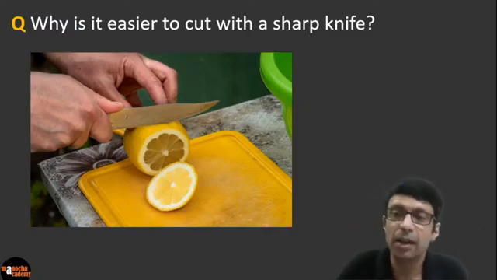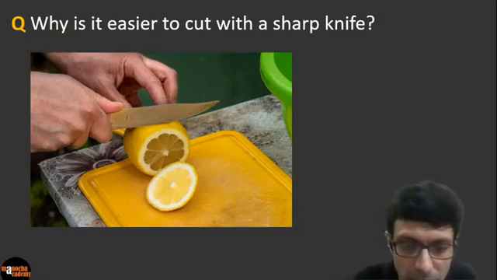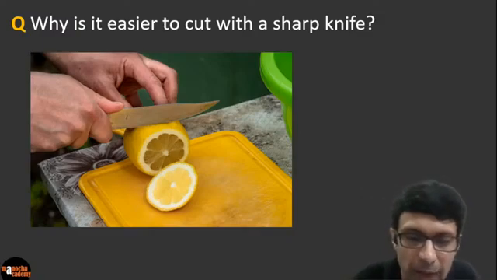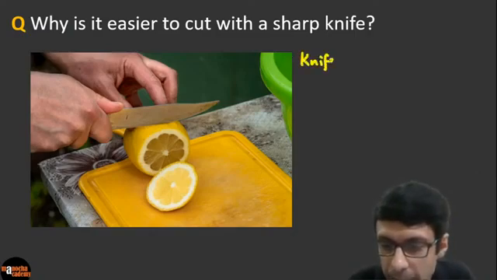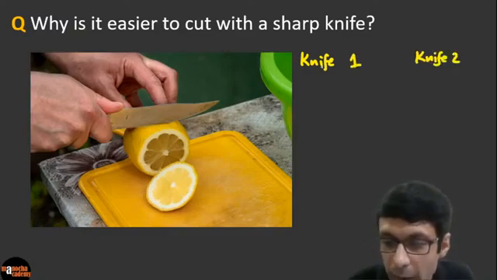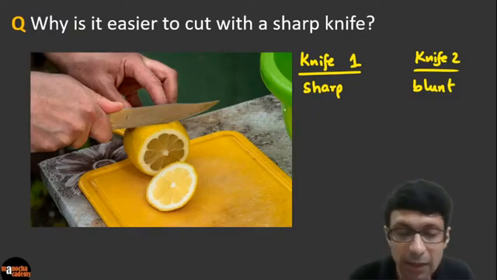So please understand, let's say you're applying the same force. If you're comparing two knives, knife 1 and knife 2, let's say the first knife is sharp and the other knife is blunt. Since the first knife is sharp, what is the key thing here?